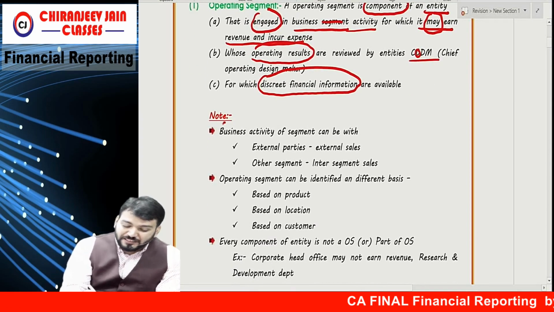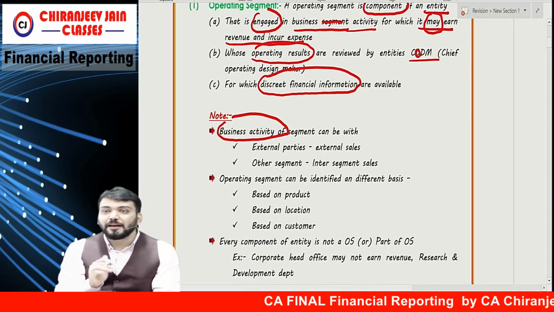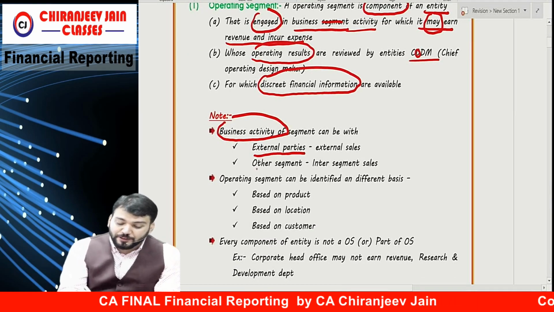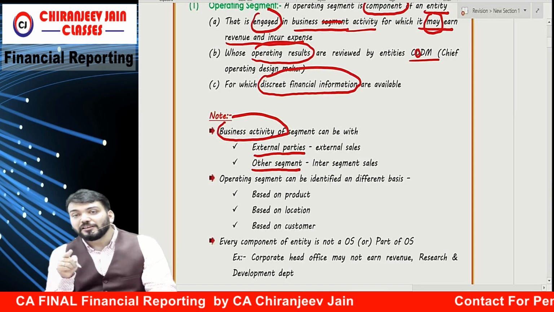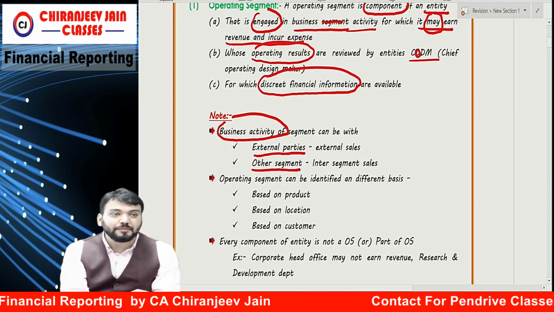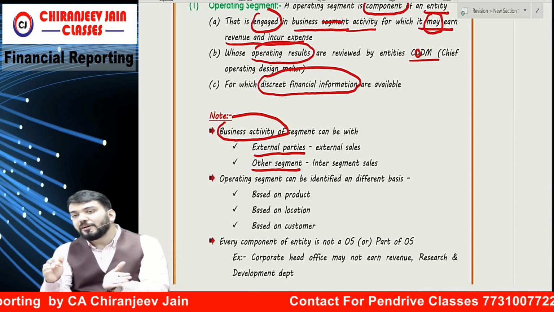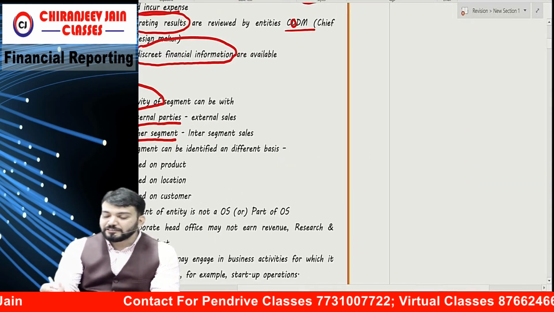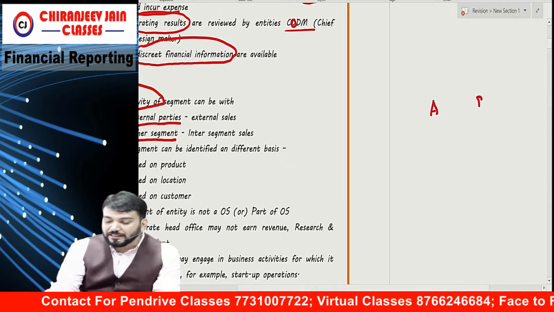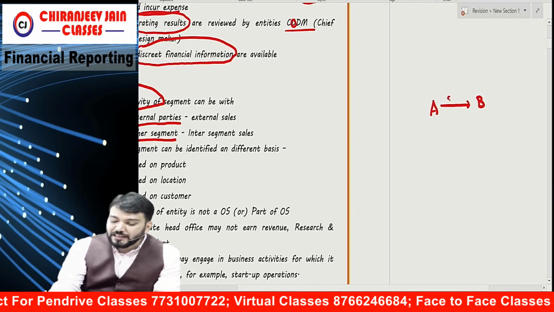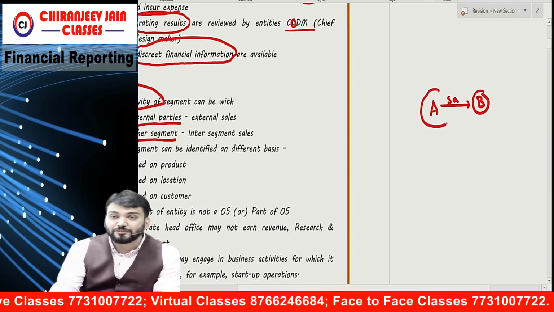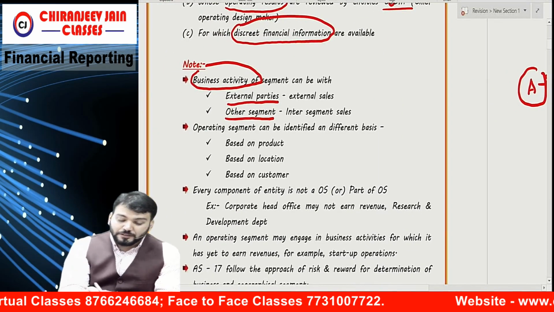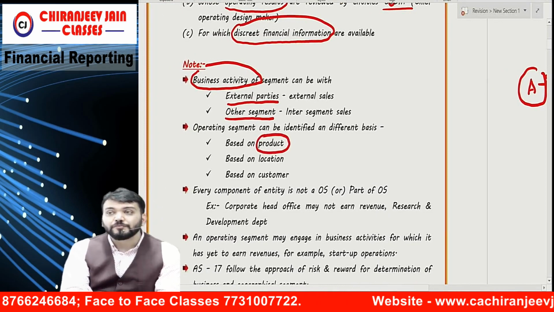Now, business activity for this chapter will include both revenue from external parties and revenue from other segments. It will also include inter-segment sale. So if one segment transfers goods to another segment, that will also be considered business activity. Suppose there is one segment and there is another segment, and the entire sale has been done to B. It means they are also capable of generating revenue, correct?